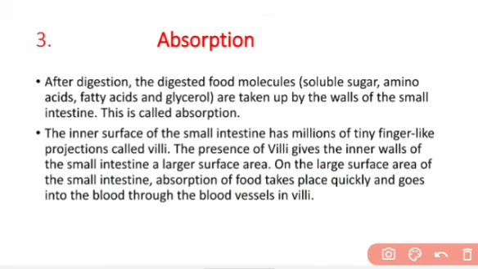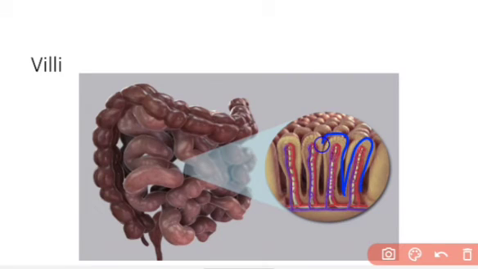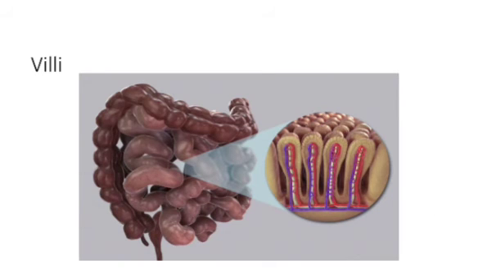Okay, the digested food material present in the small intestine has to be transported into the blood with the help of villi. You can see here the villi present in the small intestine, and these are the finger-like projections that enhance the surface area. Inside the villi there are blood vessels in which the blood flows. So the substances present in the small intestine get absorbed into the blood with the help of villi, and they get transported to the different parts of the body where the food is needed.